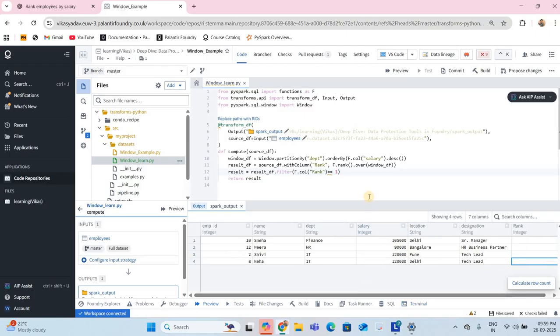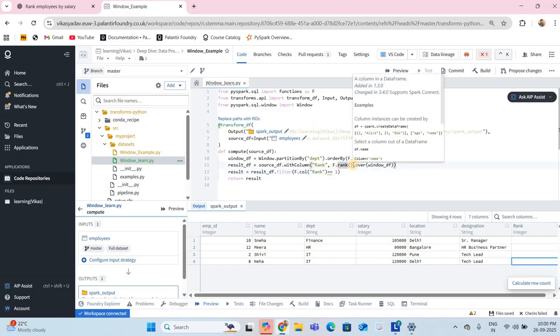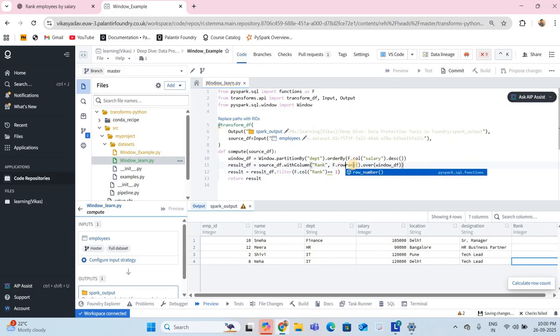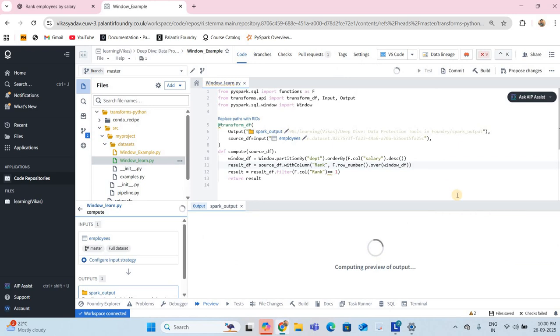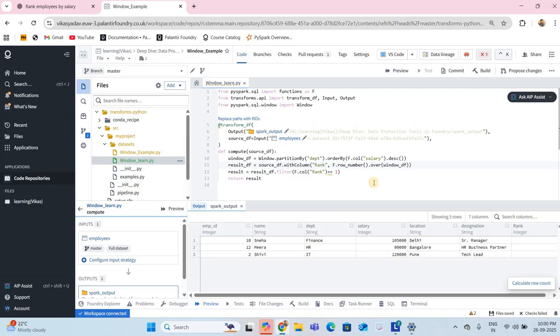So here row number comes into the picture. Row number will clear this problem. Even though rank gives the same ranking to all three, row number will give 1 2 3, like a ranking in the row.